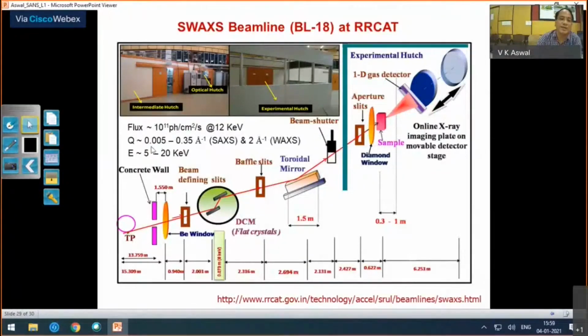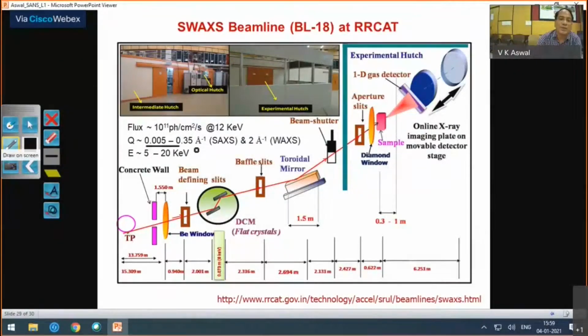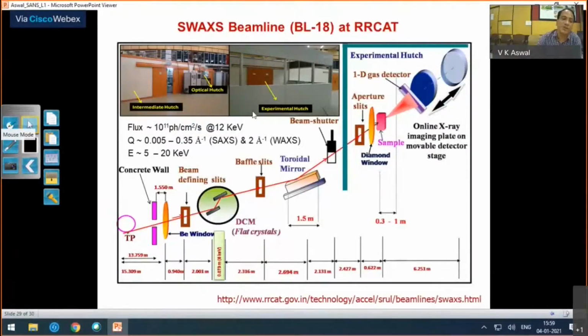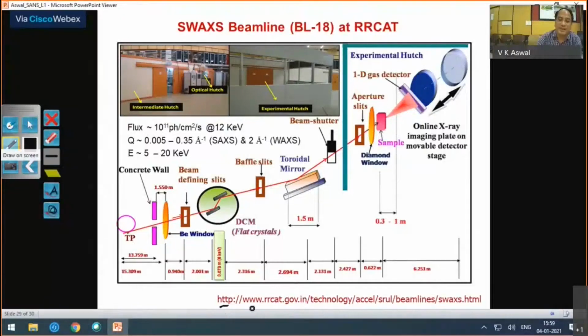So this is the Q range in small angle scattering you can cover, 0.005 to 0.35 angstrom inverse, and this is the wide angle Q value you can cover, and also the energy you can change in this range, 5 to 20 keV. So those who are interested, make use of this facility. They can look at details on this website and also make use of this facility.